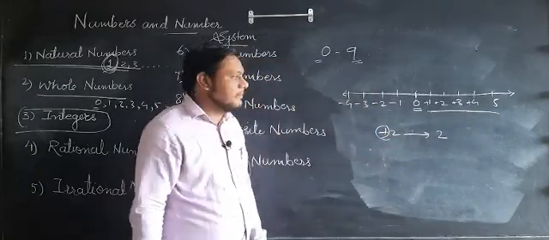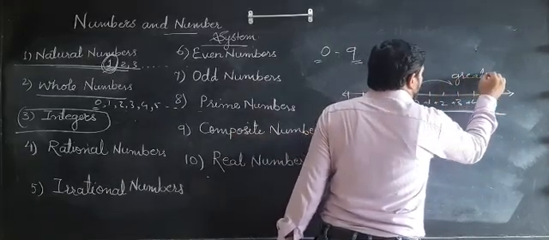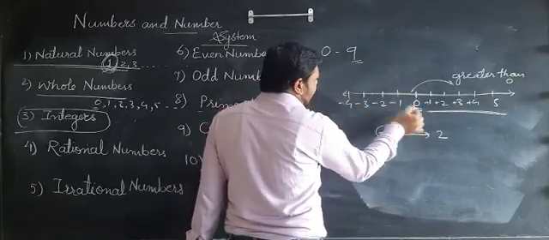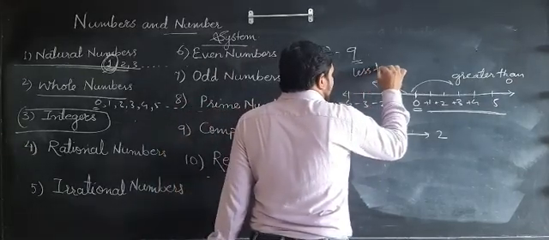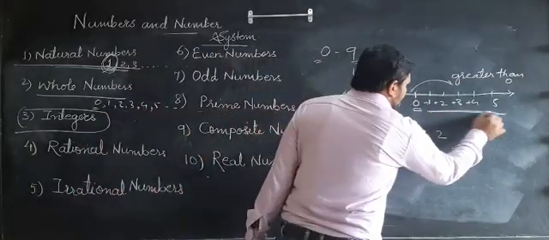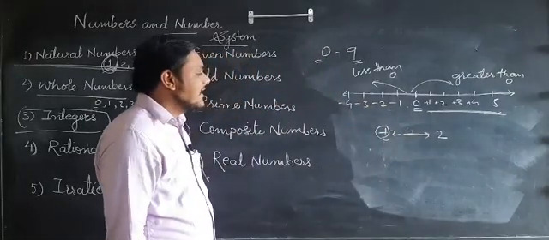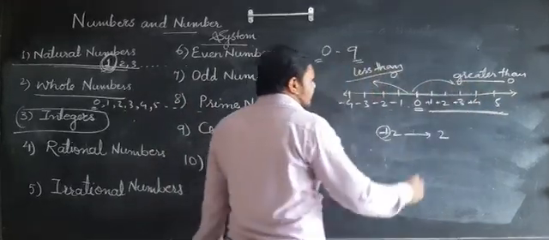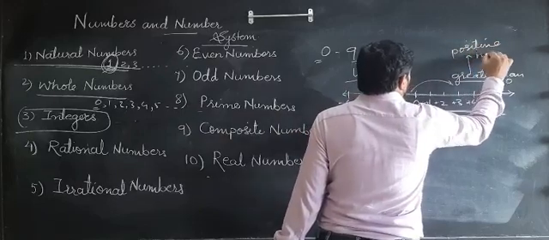One more thing you have to remember: the numbers to the right of 0 are all greater than 0, and all the numbers to the left of 0 on the number line are less than 0. If you see the right of the number line, all the numbers are greater than 0, and if you see the left of 0, those numbers are less than 0. The numbers which are greater than 0 are called positive numbers.